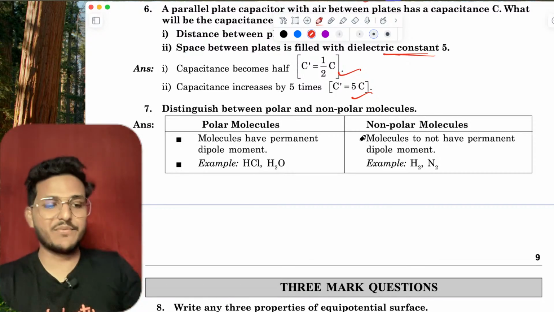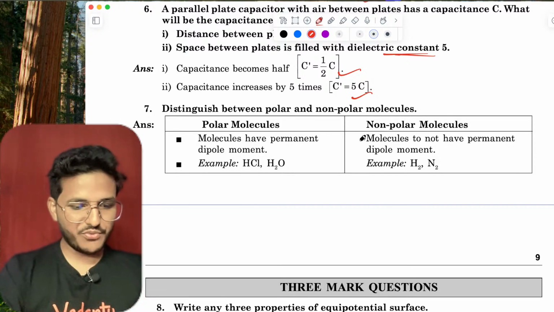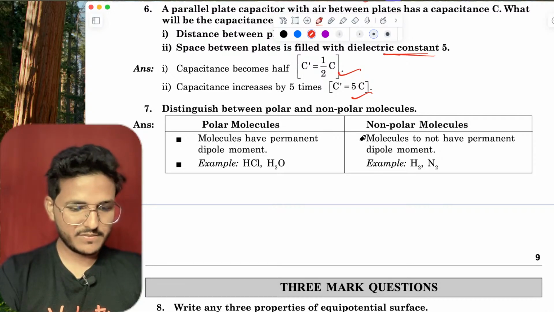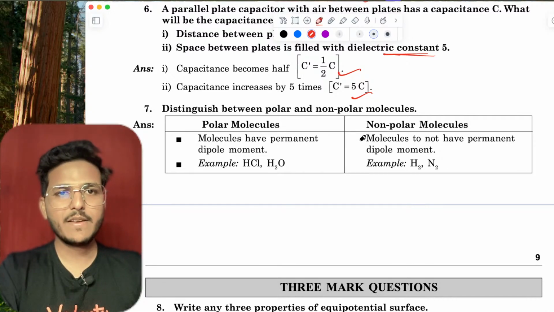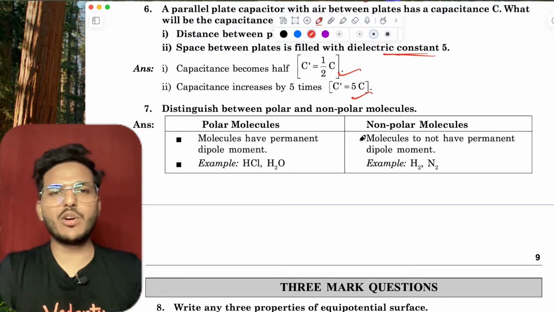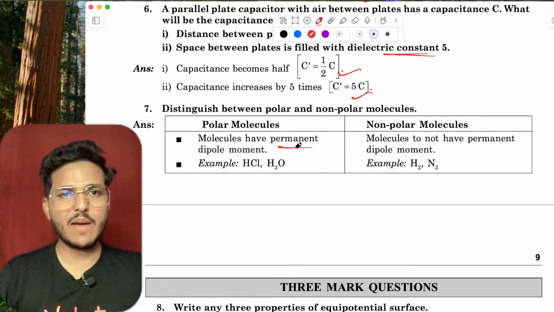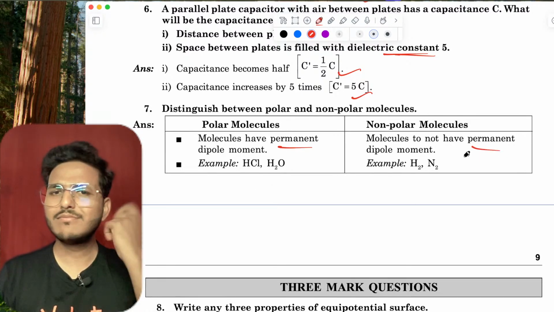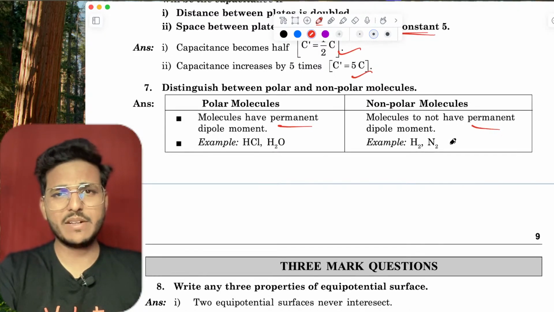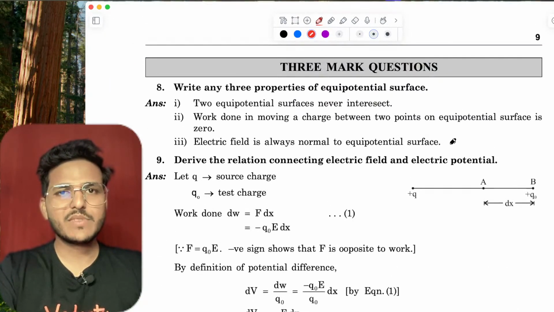That is negative of dV upon dl. Okay, sir. So distinguish polar and non-polar molecules. Polar molecules have permanent dipole moment. Non-polar have non-permanent.